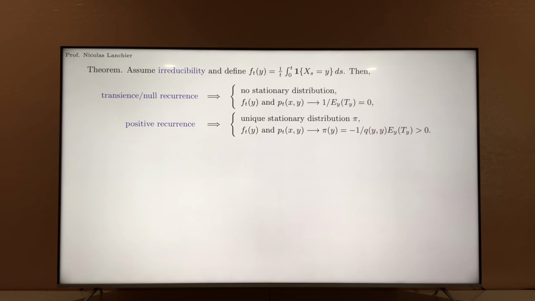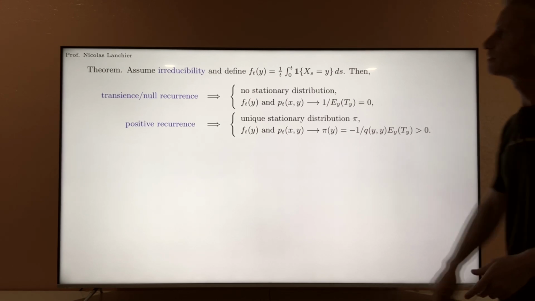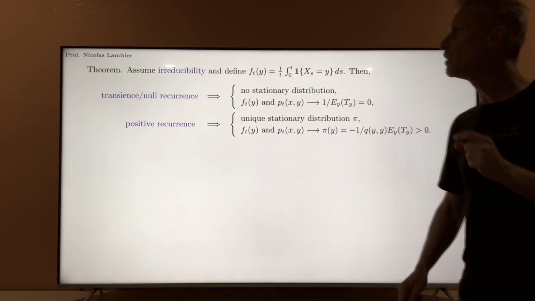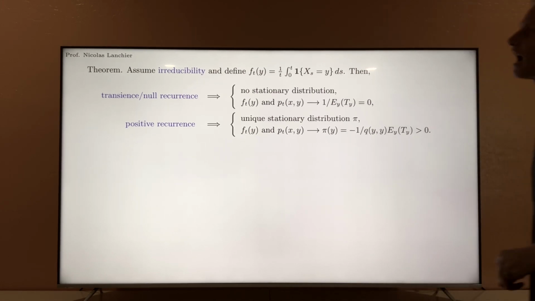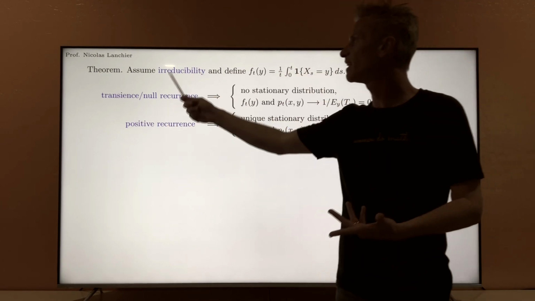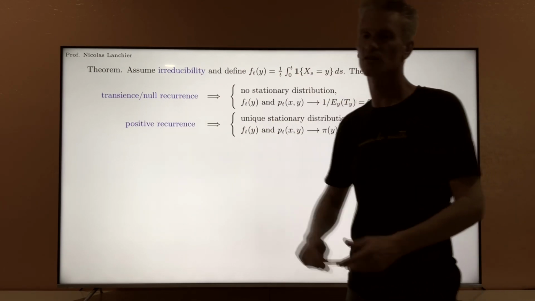So the theorem says that if the process is irreducible, so only one communication class, then there are two possibilities. Either all states are transient or null recurrent. In this case, we said that the process itself is transient or null recurrent.